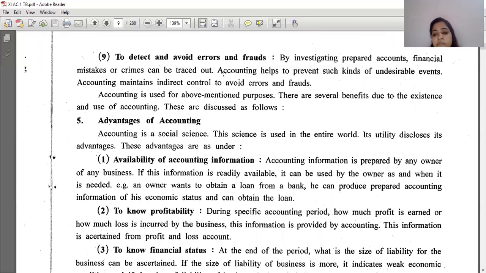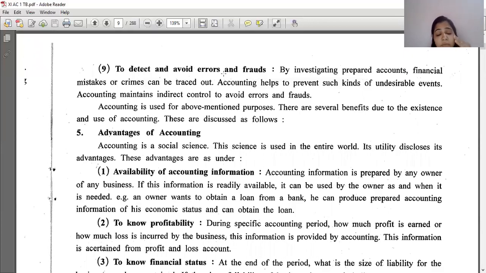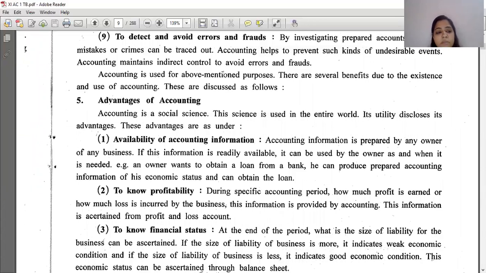There are several benefits due to the existence and use of accounting. These are discussed as follows, right? So we had seen the objectives of accounting, why we require to prepare accounting. Now, what are the advantages of accounting?